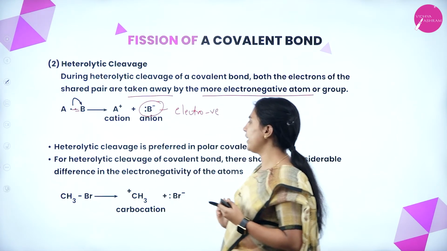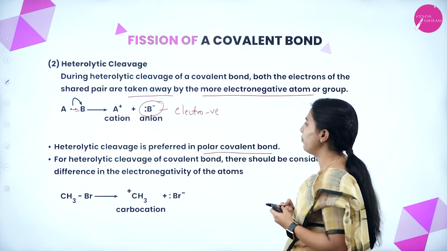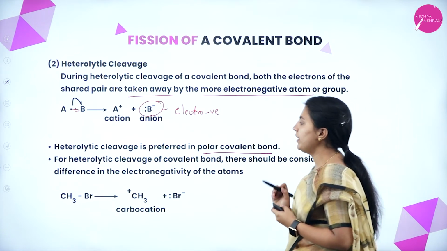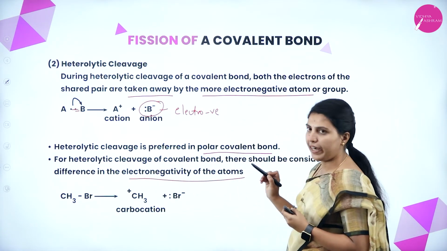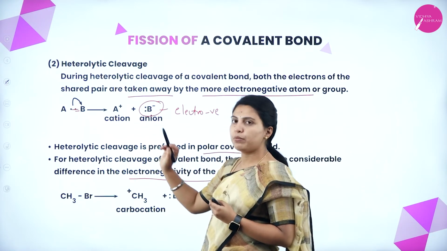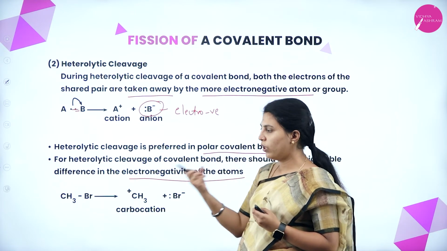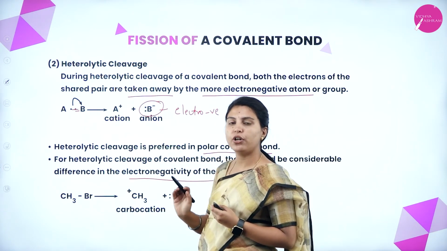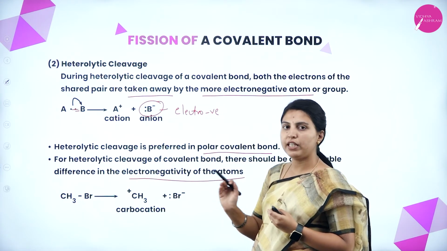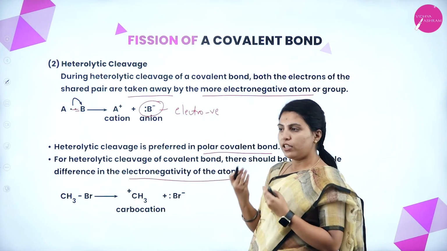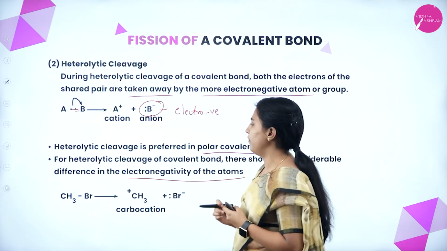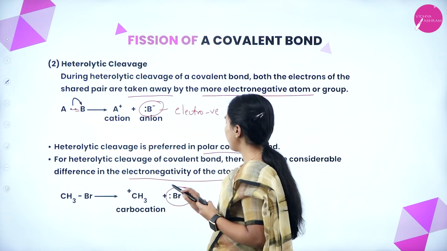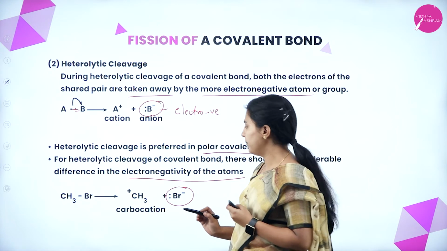Heterolytic cleavage is preferred in polar covalent bonds. For heterolytic cleavage of a covalent bond, there should be a considerable difference in the electronegativity of the atoms. One of the atoms should be more electronegative to abstract the electrons obtained by the breakage of the covalent bond. If there is not much difference, there is no chance of heterolytic cleavage. See here, this is methyl bromide. Bromine is the more electronegative atom, we know that.